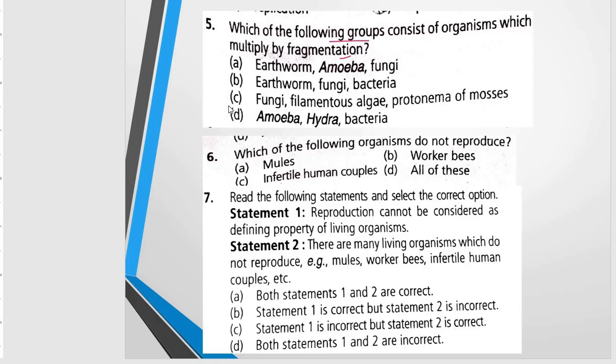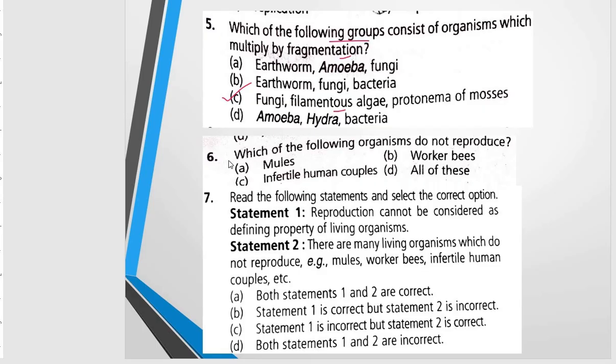So the correct option will be C. It occurs in filamentous algae, that is Spirogyra, fungus, and the protonema of mosses. In bryophytes also, fragmentation occurs. So again, a point to be remembered.